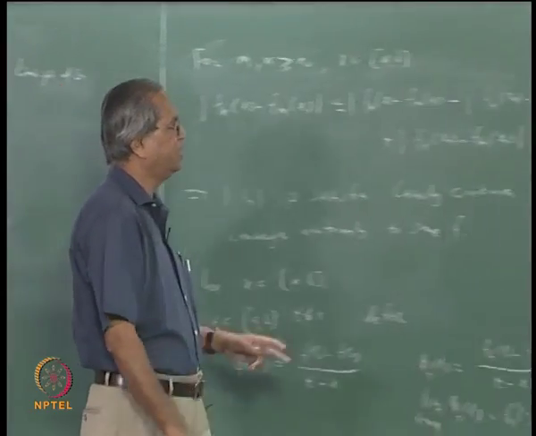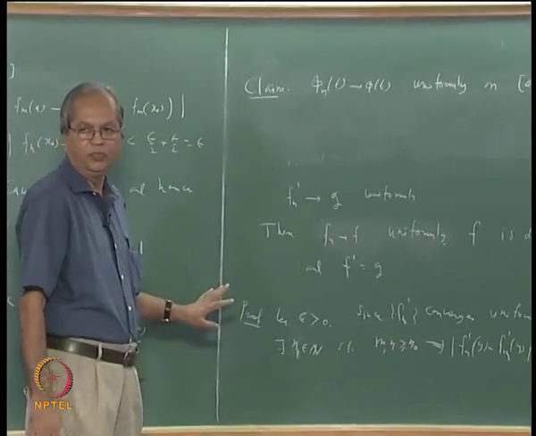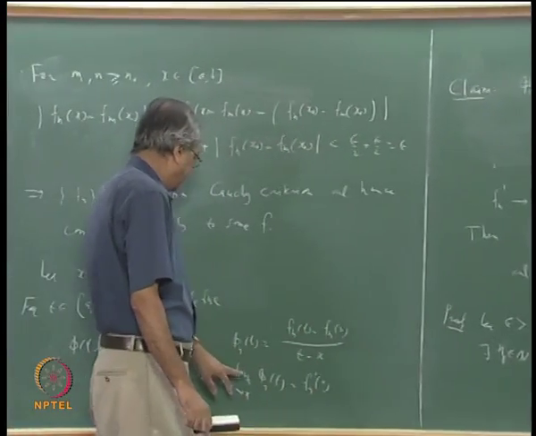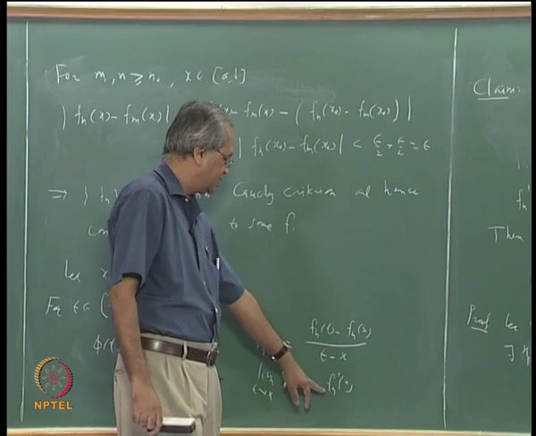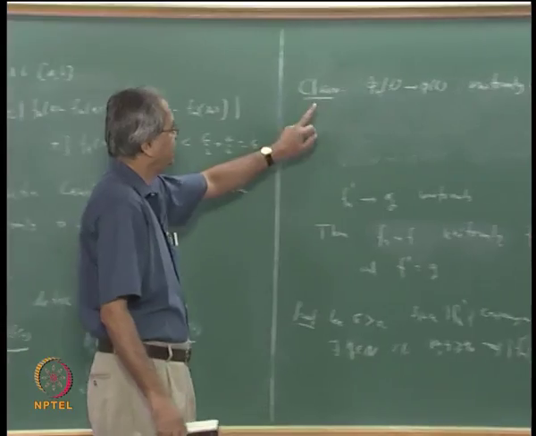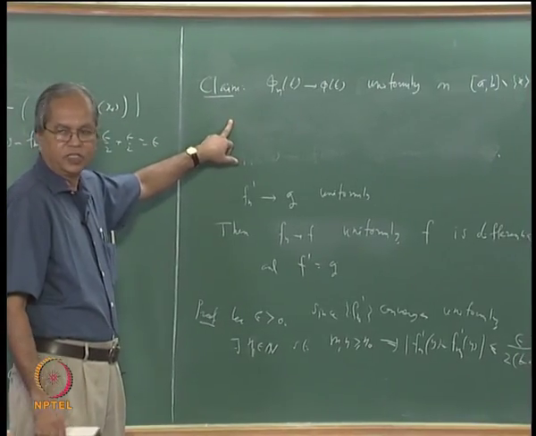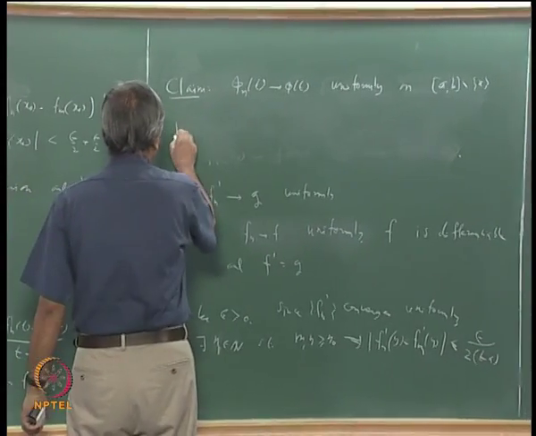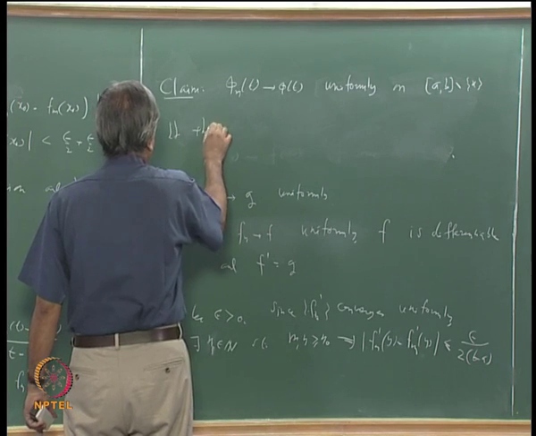Suppose we show that phi n(t) converges to phi(t) uniformly, and the limit of phi n(t) as t tends to x exists, which is fn prime x.